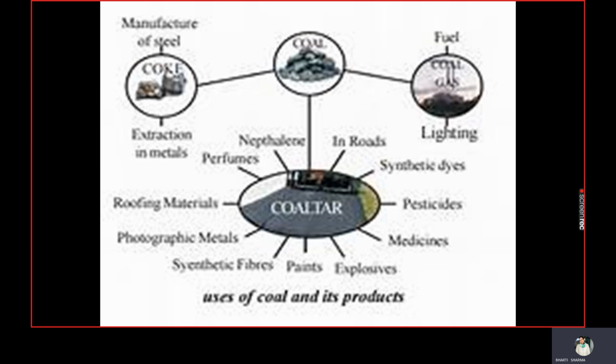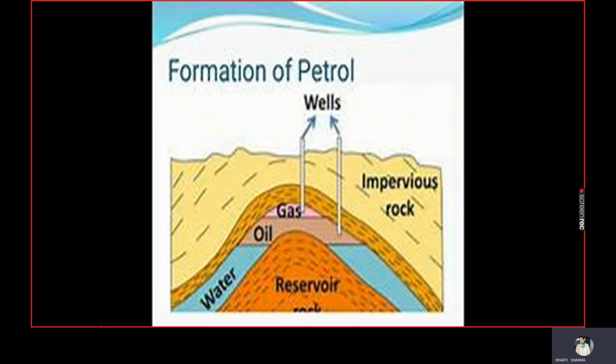So while we process coal to coke, we get coal gas. It is used as a fuel in many industries situated near the coal processing plant. Now we will talk about the next part, which is petroleum.